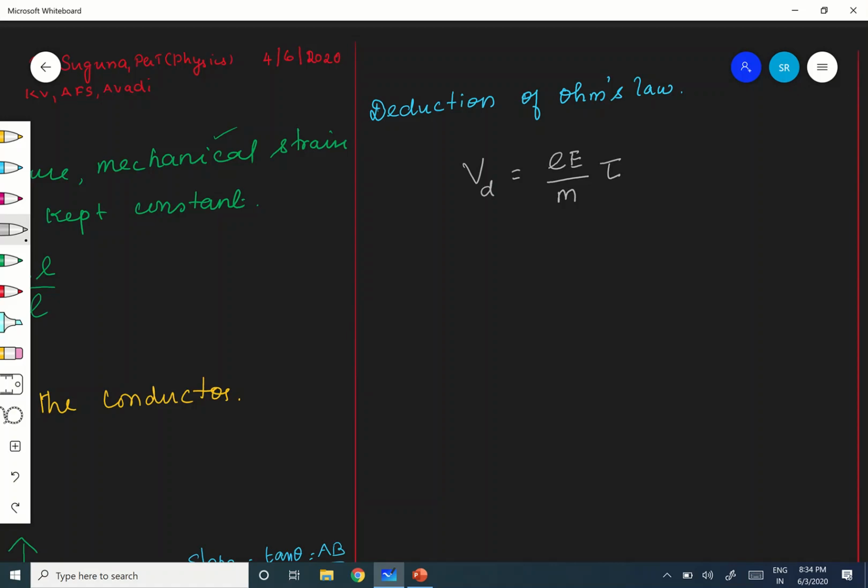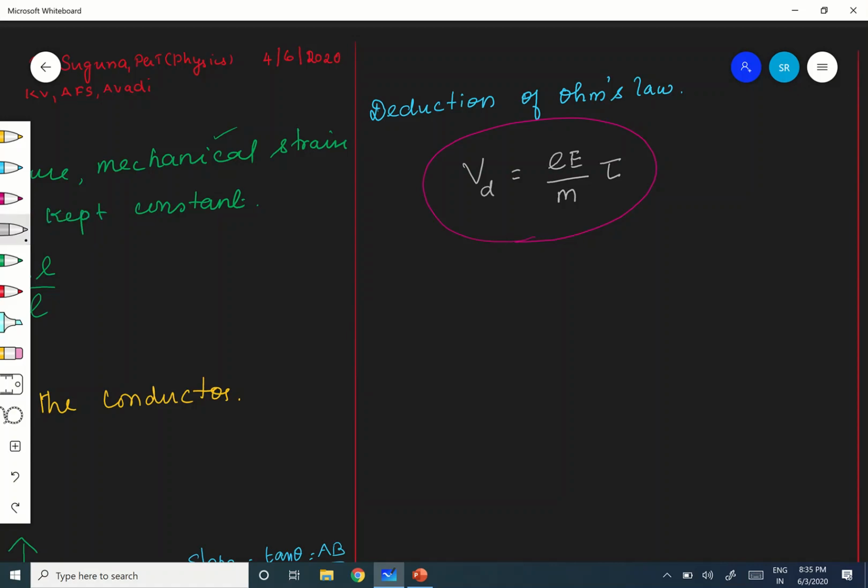Now, what I want is, from this you have to get Ohm's law. Ohm's law means V is required, I is required. So I have to somehow modify this equation, VD equal to E by M into tau. I have to express this equation in terms of V and I. Somehow I have to bring it in.